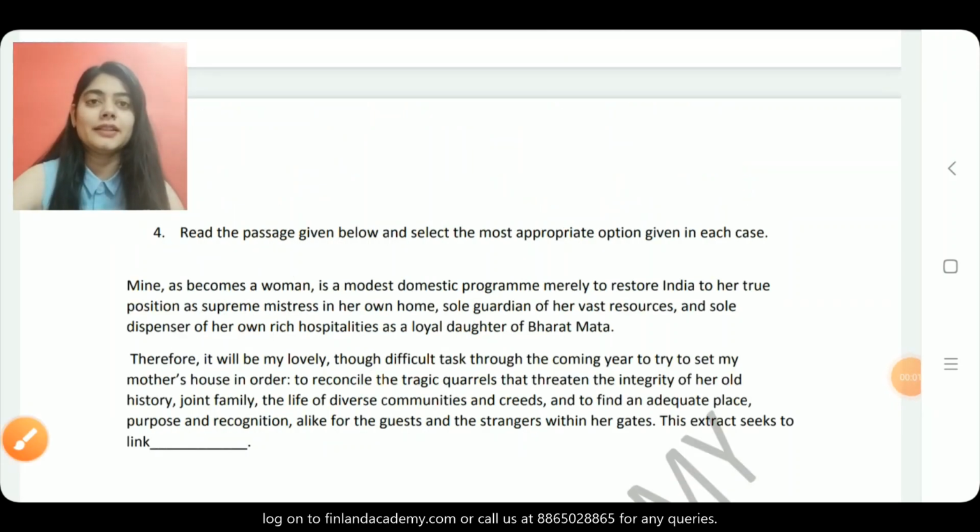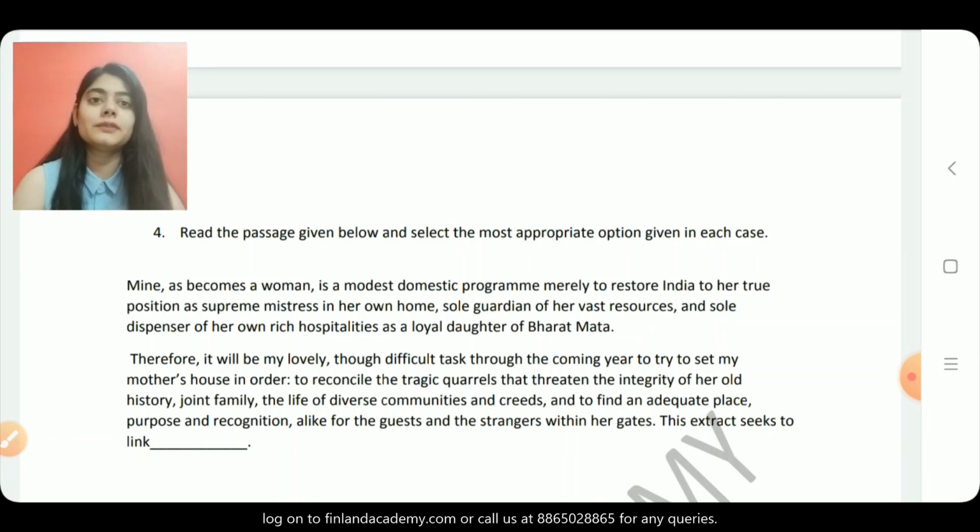Right, so now let's look at one more question and then we wind up. It says, read the passage given below and select the most appropriate option given in each case. Again, the passage remains the same. It says, mine, as becomes a woman, is a modest domestic program merely to restore India to her true position as supreme mistress in her own home, sole guardian of her vast resources, and sole dispenser of her own rich hospitalities as the loyal daughter of Bharat Mata.